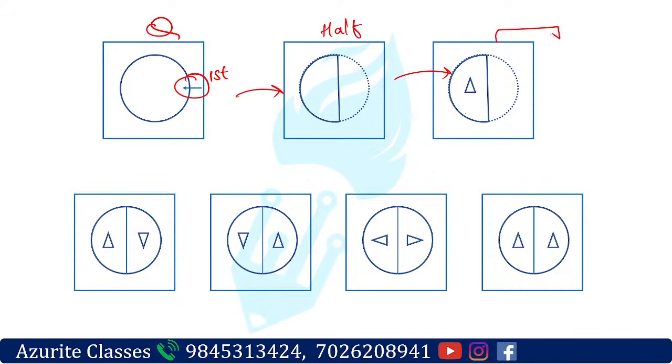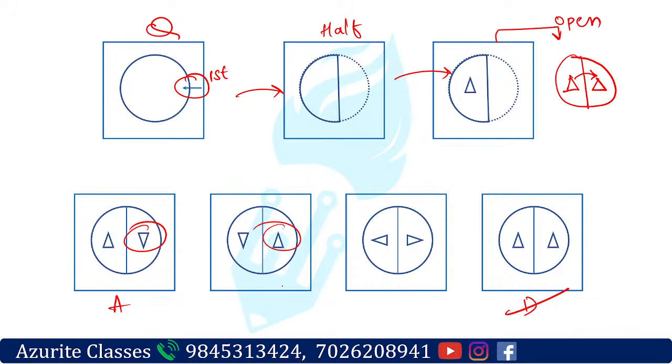I will open it now. The same thing will be on this side also, right? So there will be the full shape and a line in between because of the fold. If you open this side, one more triangle will come. So if there is one more triangle, what answer will come? Answer option D, right? Not A, and A and B are the same, so not possible. And C is not at all possible because this is different, right? So the answer is option D. That is how we have to open it, students. Understood?